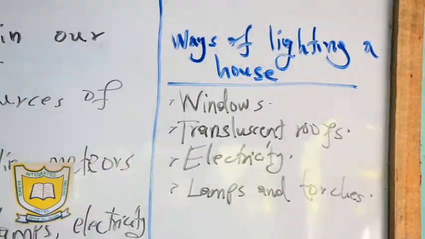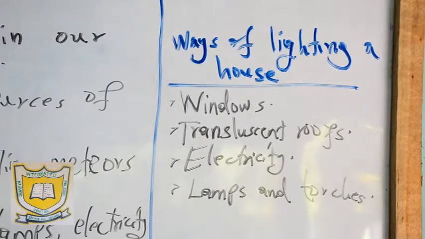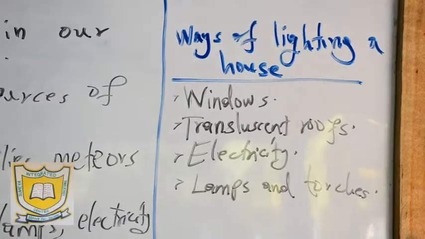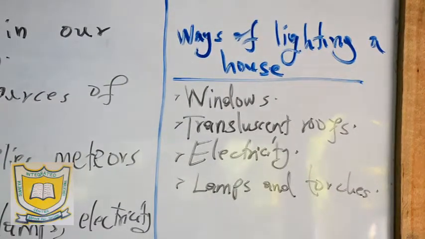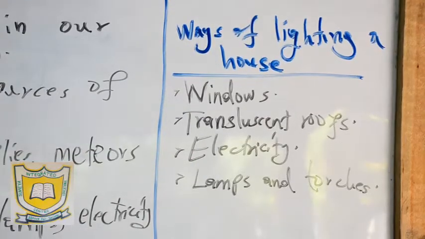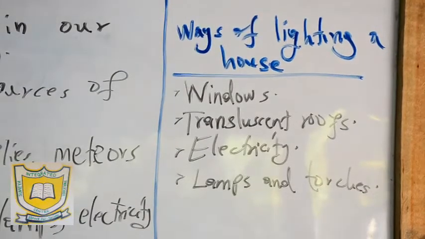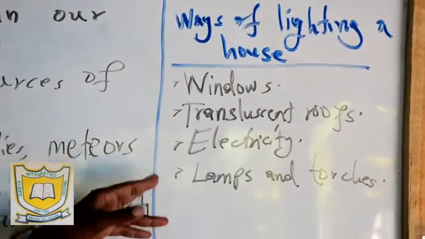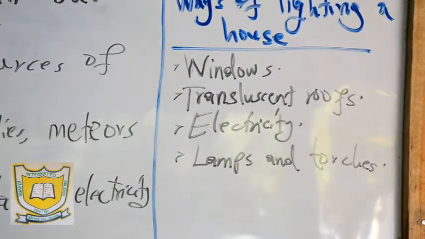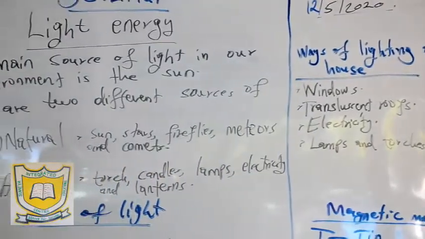Number two, through translucent roofs. You find that there are some type of iron sheets which we call skylights, that allow light to enter the house directly. Number three, we also have electricity. There are different types of electricity. We can fix bulbs to have light in the house. And lastly, we have lamps and also torches. Lamps and torches are also some types of way of lighting the house.